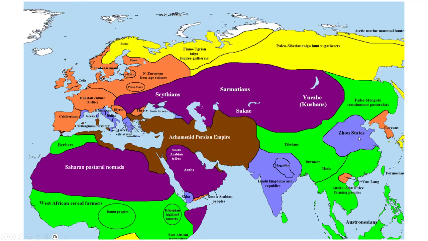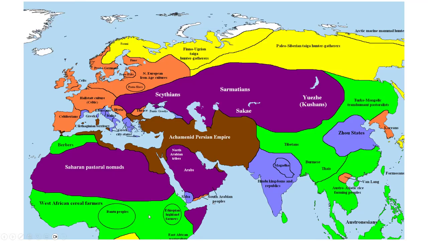You can see what was going on in Korea, the Mongols, the Zhou states, which would be China, and the Tibetans and the Burmese and Thais and stuff. And then we have the Hindu kingdom and republic, the Arabs down here, which had some connection with the Saharan pastoral nomads.